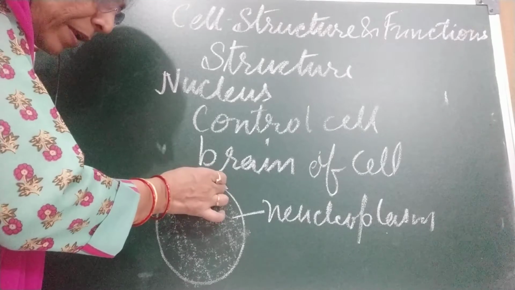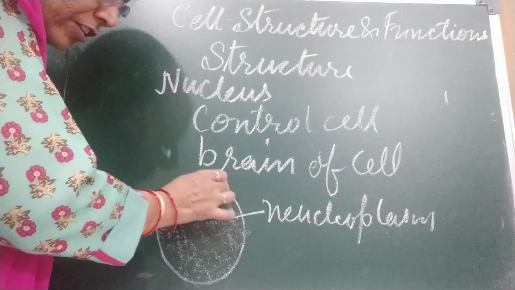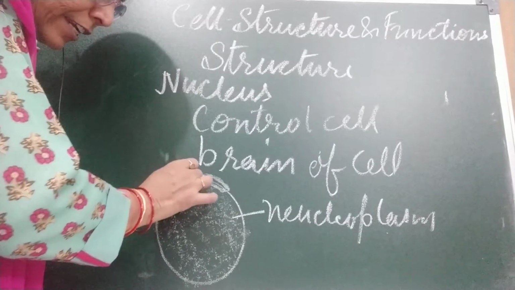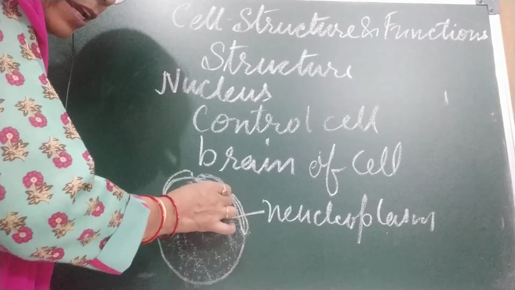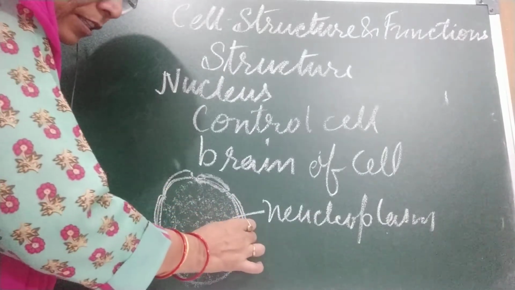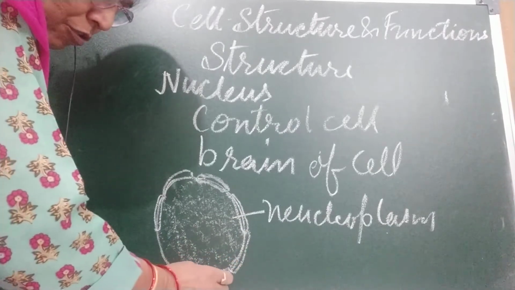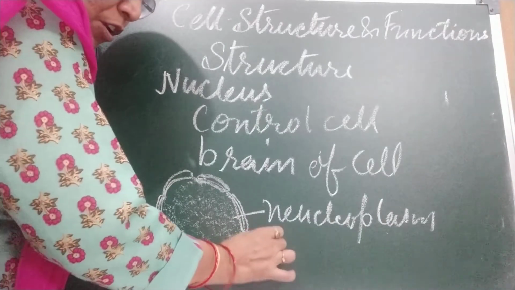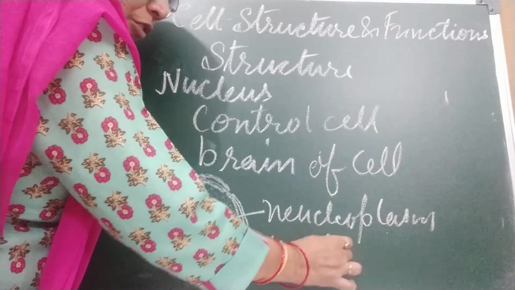And this membrane is a double membranous structure. It is also made up of the material by which the cell membrane is made. This membrane is called the nuclear membrane. The membrane covering the nucleoplasm is called the nuclear membrane.